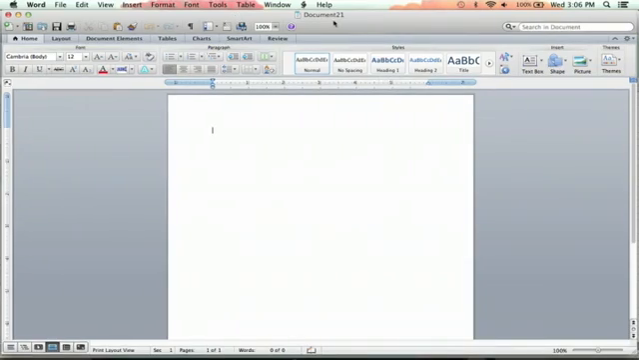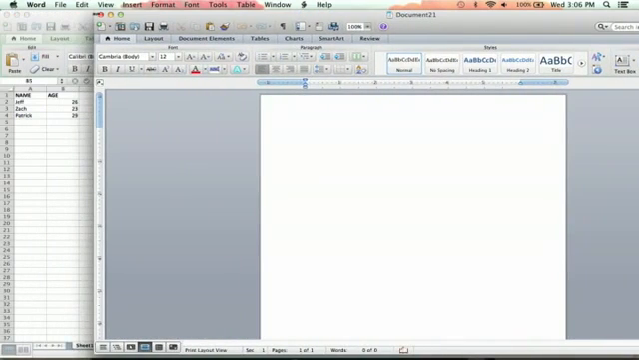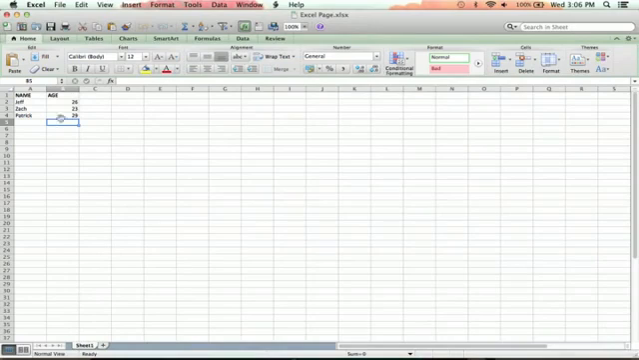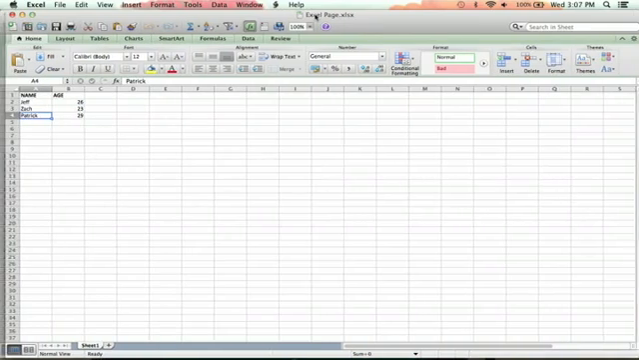So you're going to start with a blank Word document, and you're going to have an Excel sheet database ready to go. I made a very simple one with my name and my age and two other fellows with their names and ages as well. And I've saved that as Excel page.